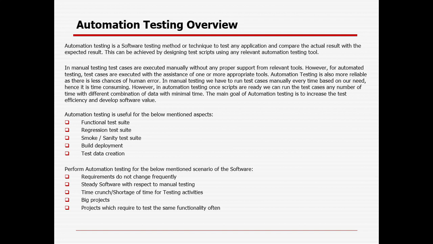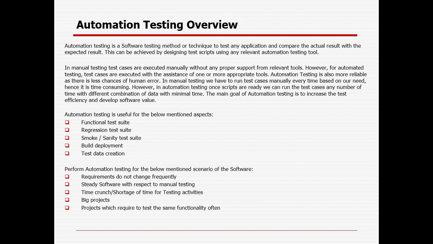So in case you want to do it manually, it will be 10 days. But if you want to automate 100 test cases, for the script development it might take 40 days, right? So in case you want to run them only one time, how will you do it? Will I be automating it? No, because automating them for the first time will take 40 days since I need to develop the script, and the manual part might take 10 days, so I'll be losing 30 days in case I want to automate them for a one-time investment.